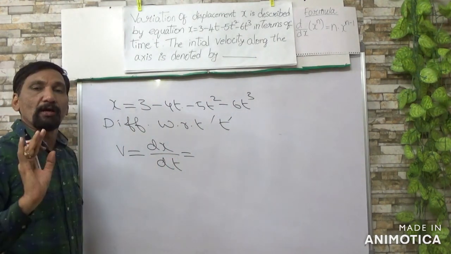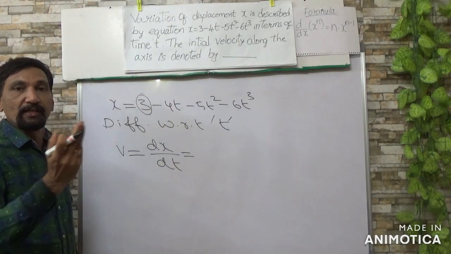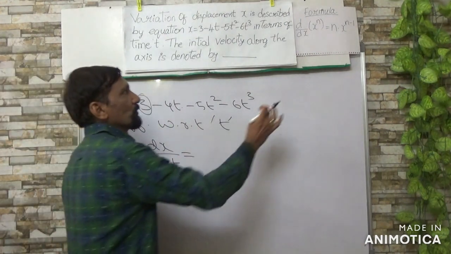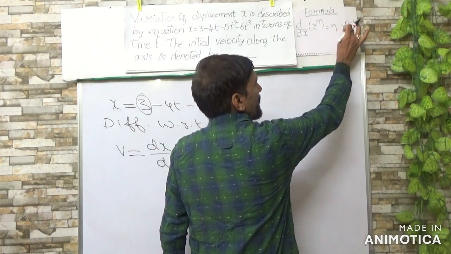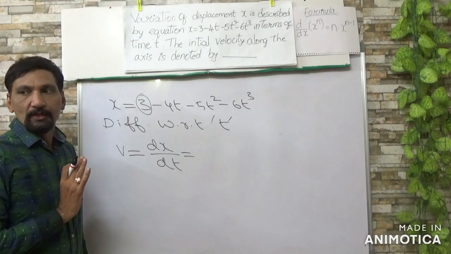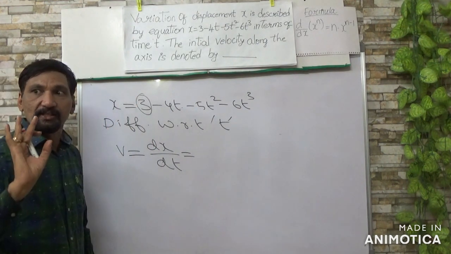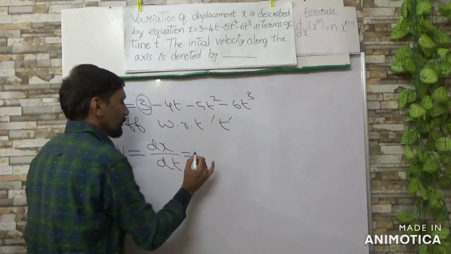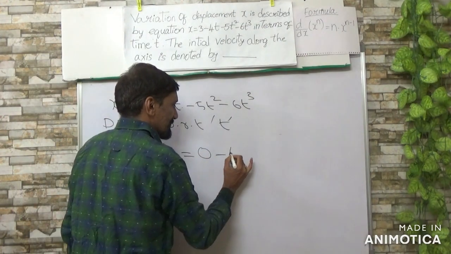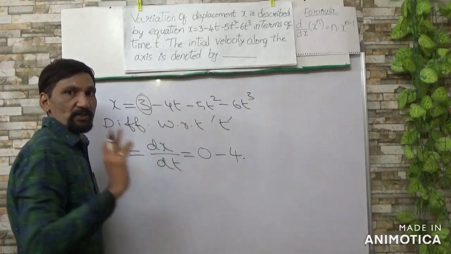Suppose you are differentiating a constant, the degree is 0, so 0 into x power 0 minus 1, nothing but 0. So remember, differentiating a constant always gives 0.